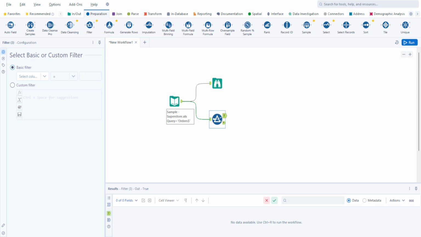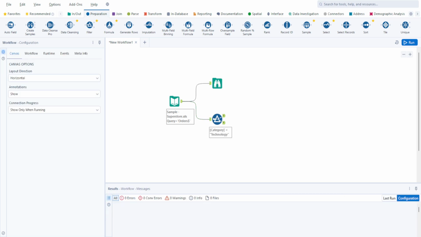In the filter tool, currently what I'll do is choose the category, and then choose the category as technology. We all know that we had three different categories. So I'll just choose technology here.